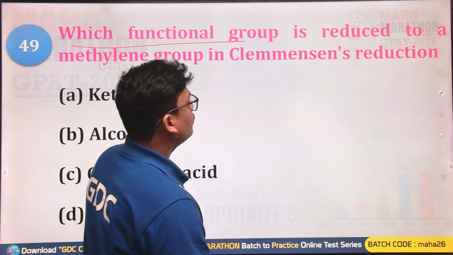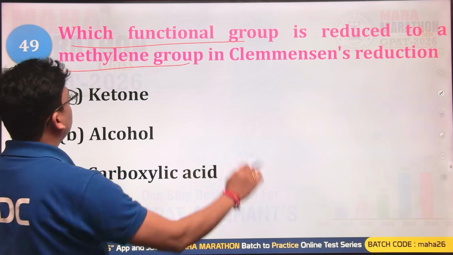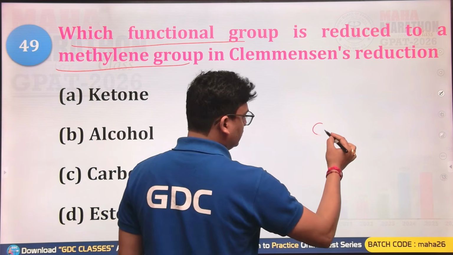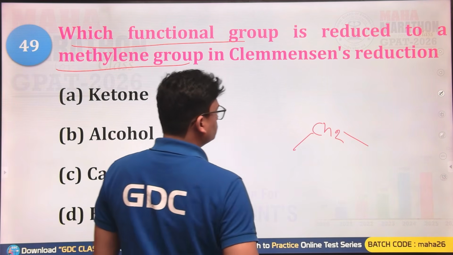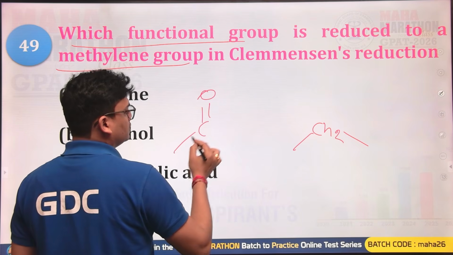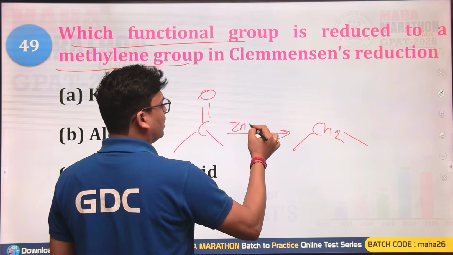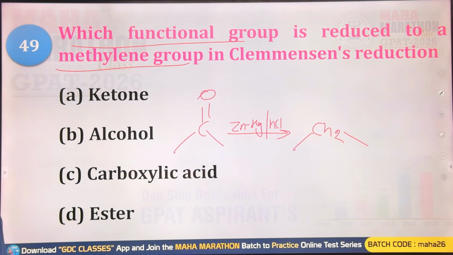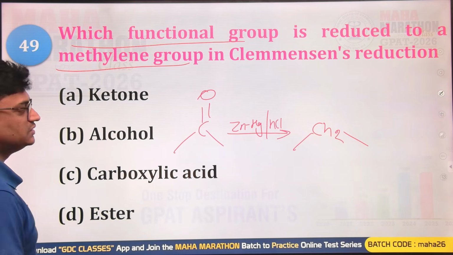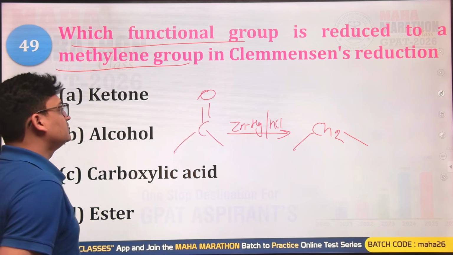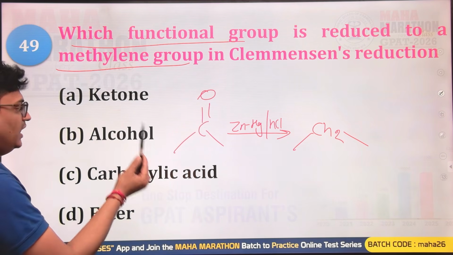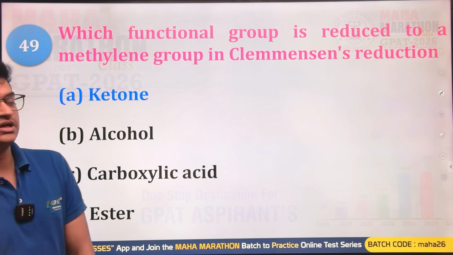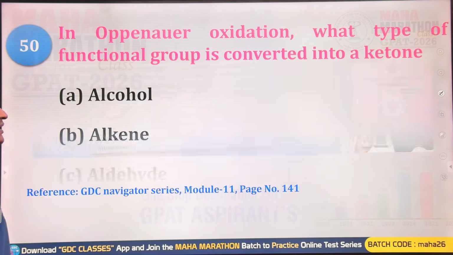Which functional group is reduced to a methylene group in a Clemmensen reaction? So you are getting the methylene group. Which functional group is reduced? This was the C=O, and you will be using zinc amalgam, Zn/Hg, HCl. Zinc amalgam and HCl will convert it into CH2, and this is known as the Clemmensen reaction. So any ketone or aldehyde. Go for the ketone. Any carbonyl group must be reduced into a methylene group. So A is the right answer for this.